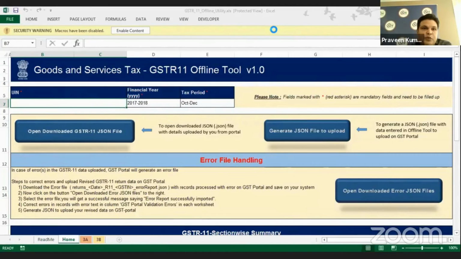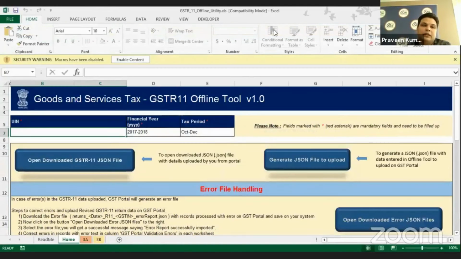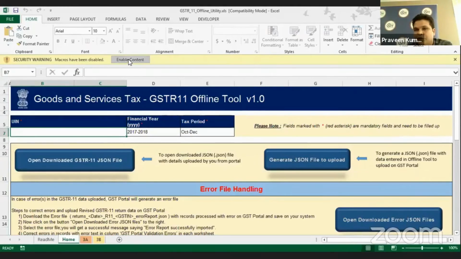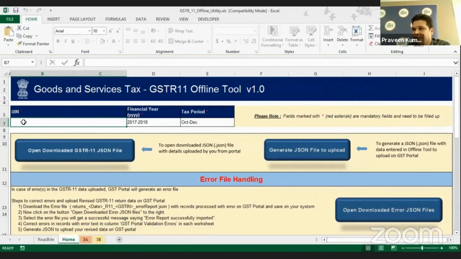This is to enable all the content, because the file was zipped. All this macro utility gets enabled. You just click on enable, and all the macros get enabled, and then start working on these 3 tabs.